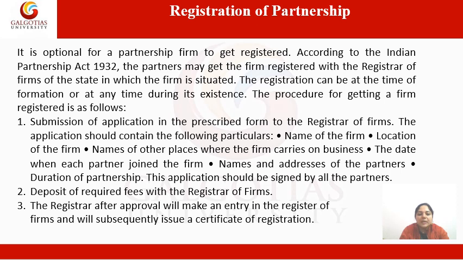Then the second step is deposit of required fees with the registrar of the firm. It means a particular fee is required on the basis of the capital of the partnership firm. That fee should be deposited with the registrar of the firm. Then the third step is the registrar, after approval, will make an entry in the register of firms and will subsequently issue a certificate of registration. If the registrar is satisfied with all the requirements, the registrar will approve and make an entry in the register of the firm, and then issue a certificate of registration, and then you can start your partnership firm.